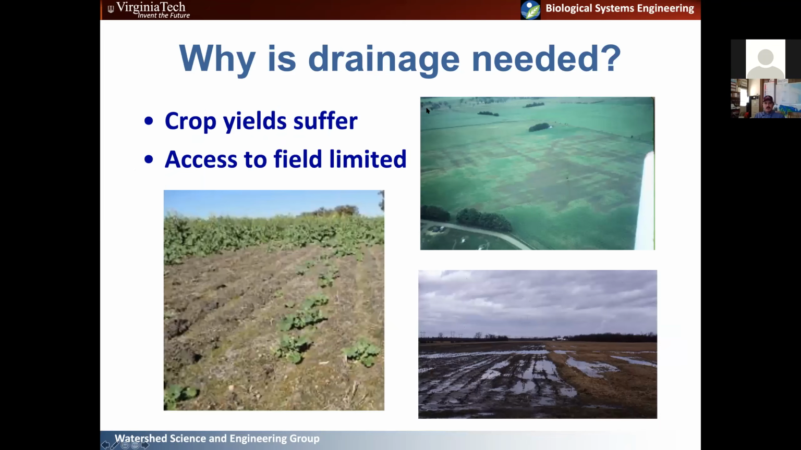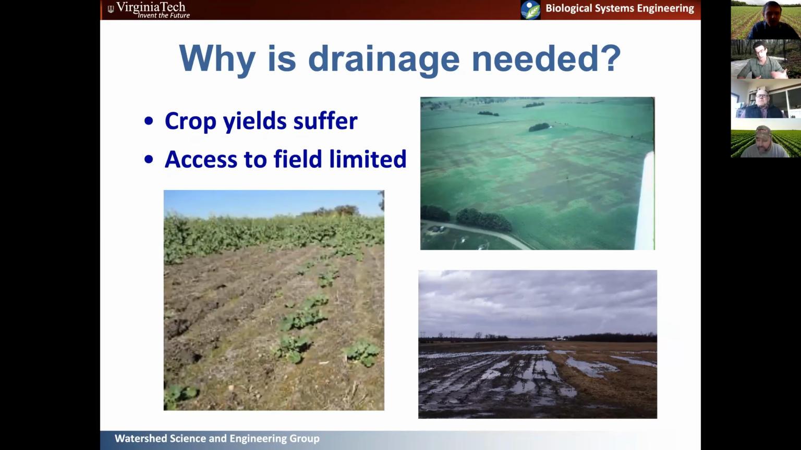So why is drainage needed? Well, because our fields are too wet, these crop yields can suffer. So they can either decrease the yields, or we can have much more variable yields between or through years if we have poor drainage. We can also have limited access to the fields. I think like Robbie said, there's going to be some concern about getting to the fields come planting time this spring. And drainage can help with all of that. It can even out your yields, it can increase your yields, and it can increase access to your fields for operations.